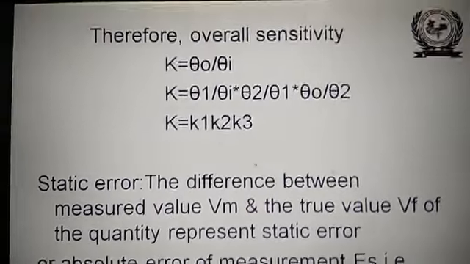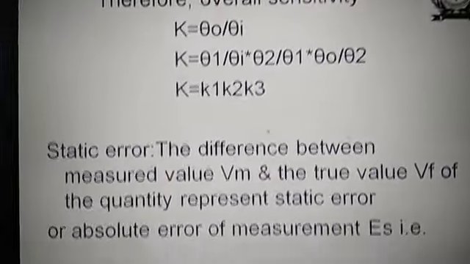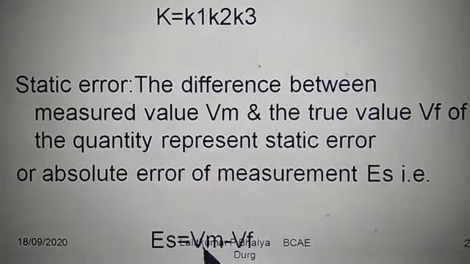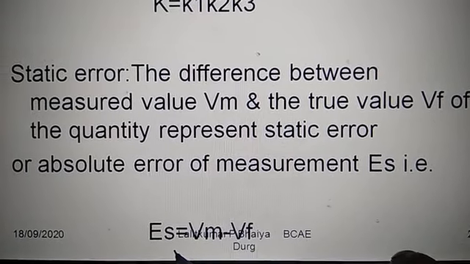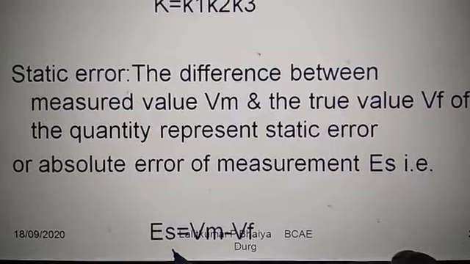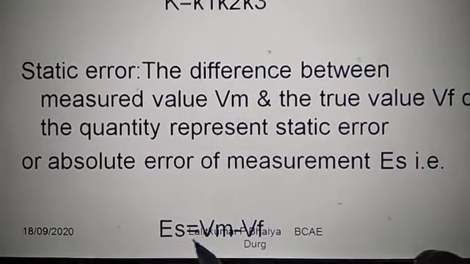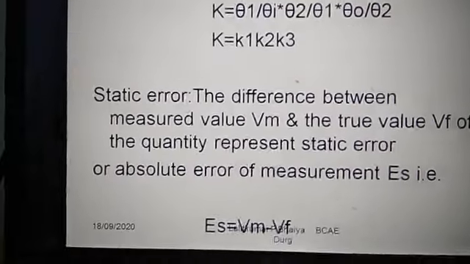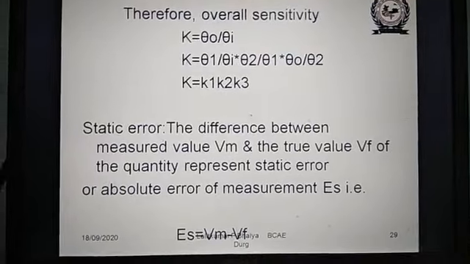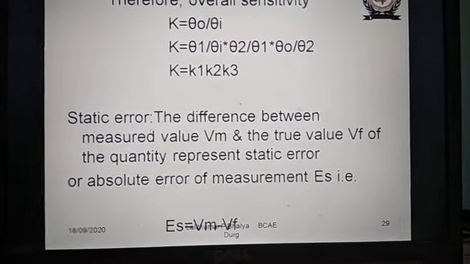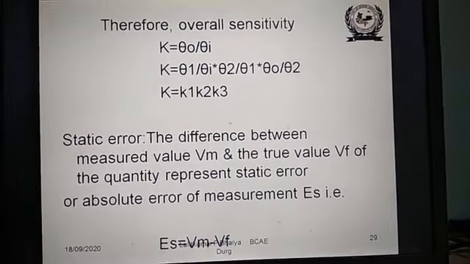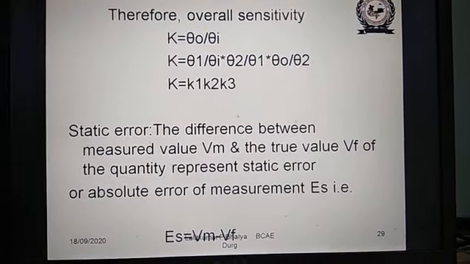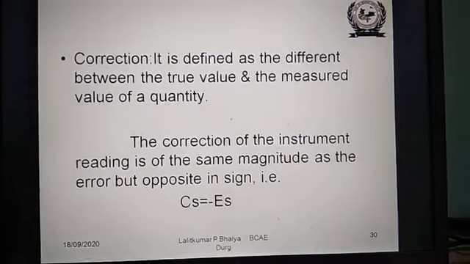This Es is equal to Vm minus Vt. Vm is called the measured value, and Vt is the true value. So this absolute error or static error is given by Vm minus Vt, the measured value minus the actual value.